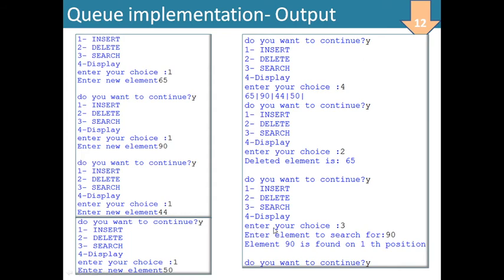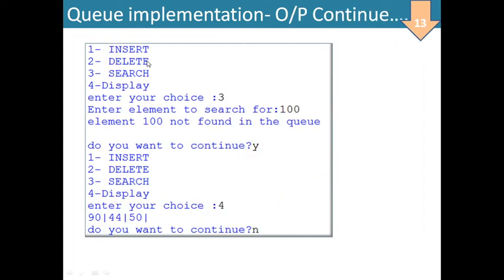So now we are writing enter your choice 3 सर्चिंग के लिए. So enter element to search for, मैंने 90 डाला कि 90 कहाँ पर है, तो आप देखें element 90 is found on first position. दैट मीन्स 90 शिफ्ट होकर के यहाँ चला गया. That is why it is writing 90 is found on the first position. और इसके बाद अगर आप इसे प्रिंट भी कराएं कि what is the current position of the queue, इस समय क्या है, तो that can be seen here. थर्ड पर मैं डिस्प्ले कराता हूँ.